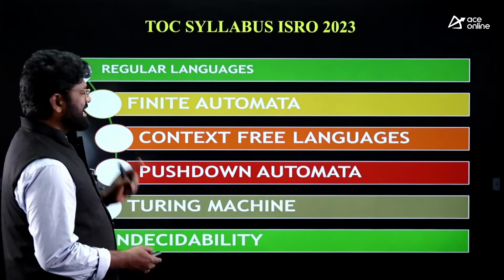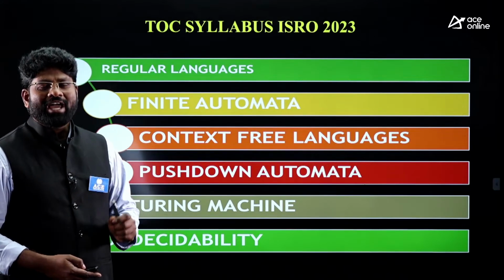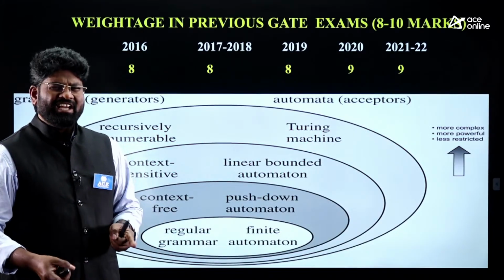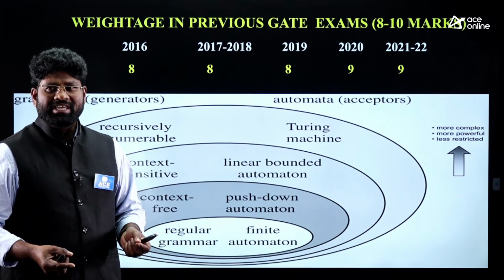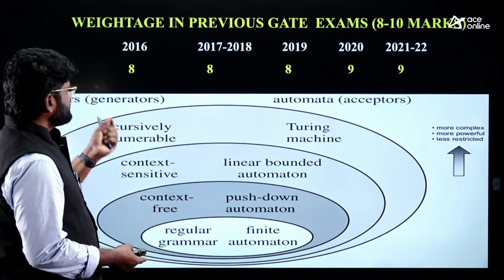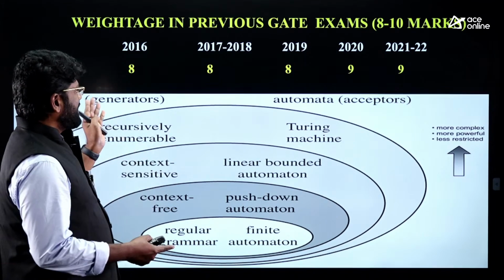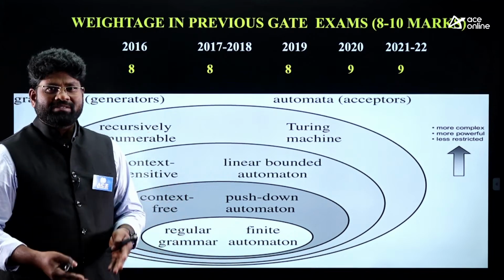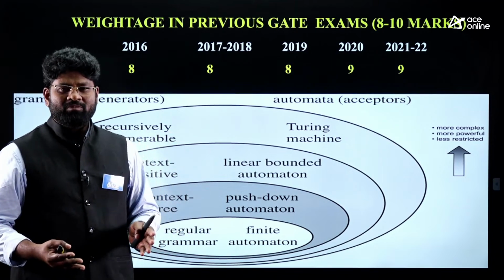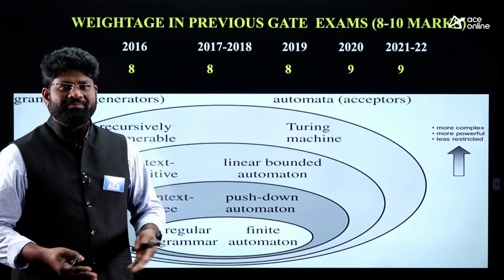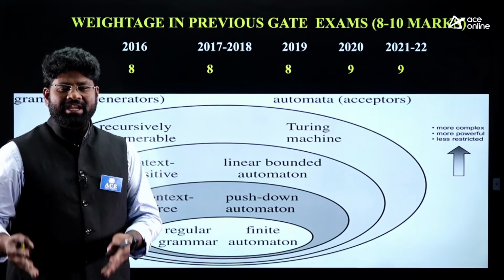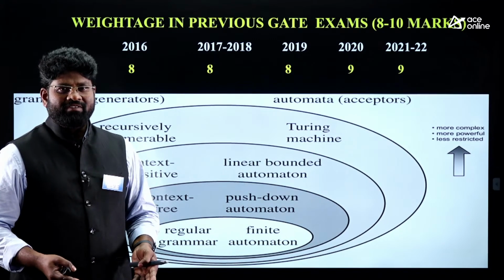Just talk about what kind of weightage you can have in the examination. If you see the weightage of this course for any competitive examinations, you can say it's 8% to 10% of weightage. If you see the last 5 to 6 years, the weightage of this particular subject has been presented. There you can see you have almost 8 to 9 marks in every exam. That is equivalent to 8% of your entire examination. That is the overall weightage of it.